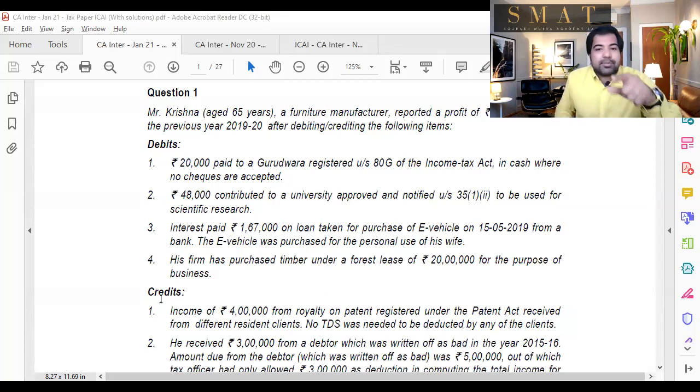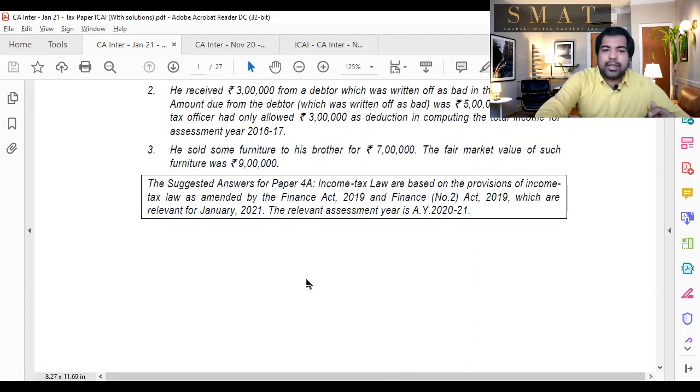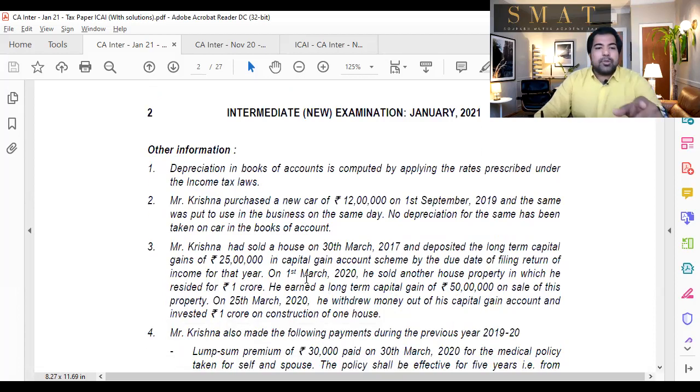But on timber, guys, he's bought timber worth 20 lakh rupees. Please remember, on timber there is 2.5%. So on 20 lakh, 2.5% TCS, that is 50,000, has been collected and paid. So now you're not going to pay that 50,000 tax; you'll take a credit of that. Also, if you see ahead in this same sum, he's bought a car. Mr. Krishna purchased a new car of 12 lakh. Again, this is a hidden adjustment. So TCS can be a hidden adjustment here also: on 12 lakh rupees, 1%, that is 12,000, has been collected and paid as TCS. So that 50,000 and this 12,000 are hidden TCS for which you should take a credit.